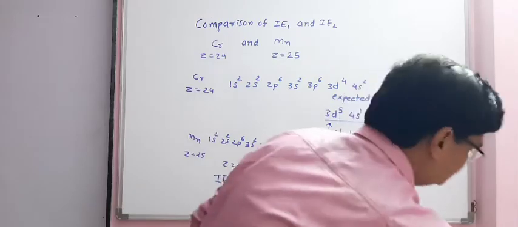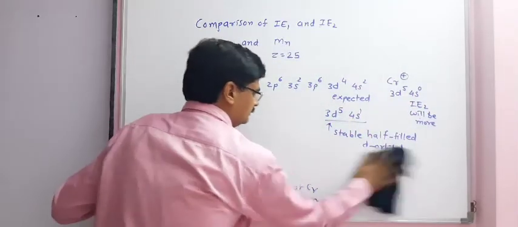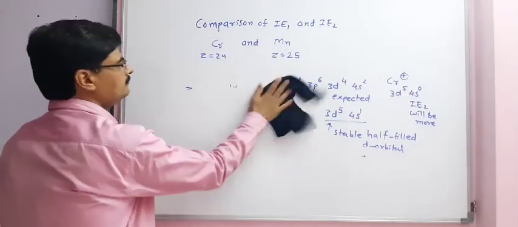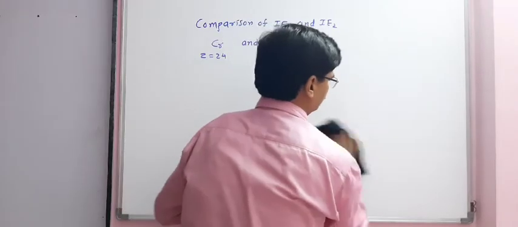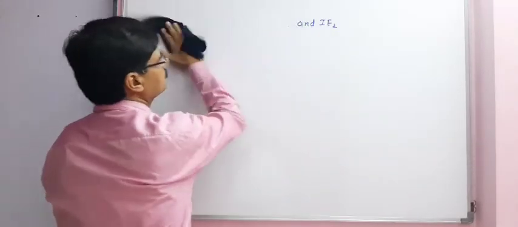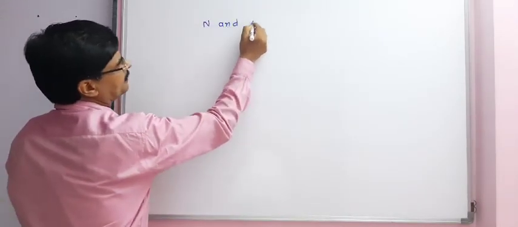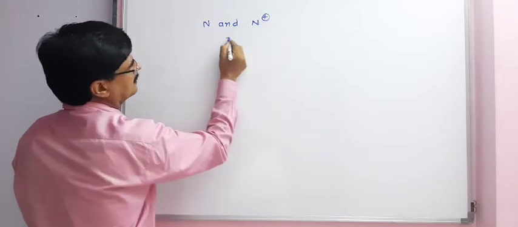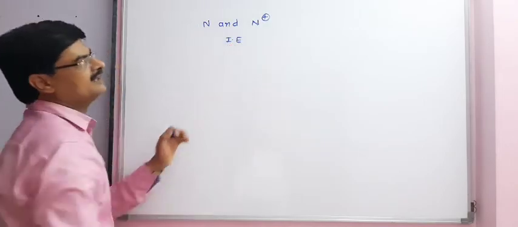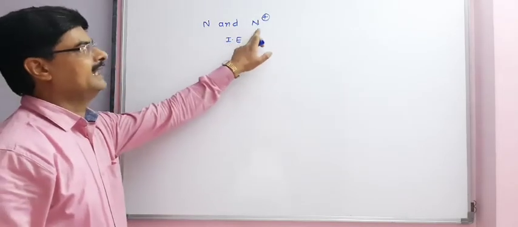Another question. N and N plus. Ionization enthalpy of N and N plus.